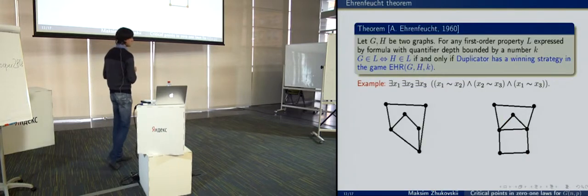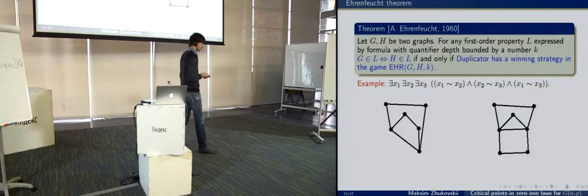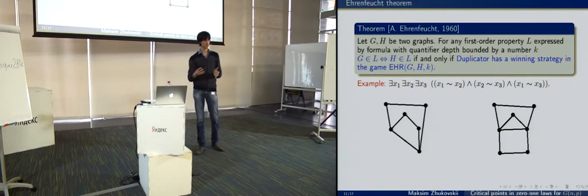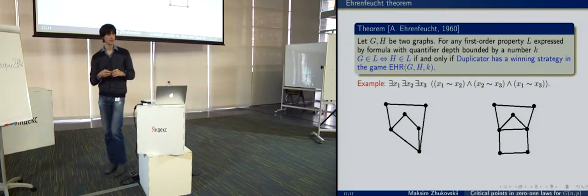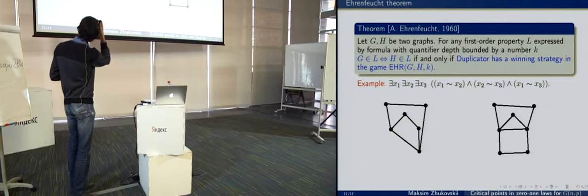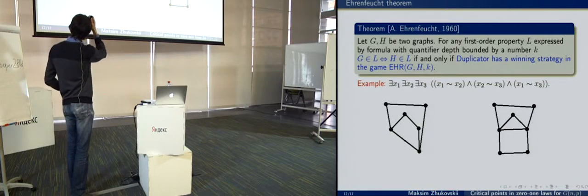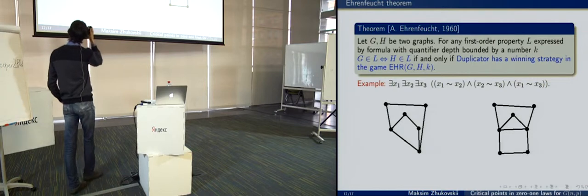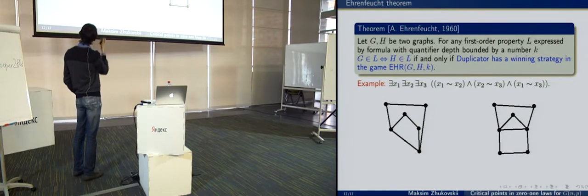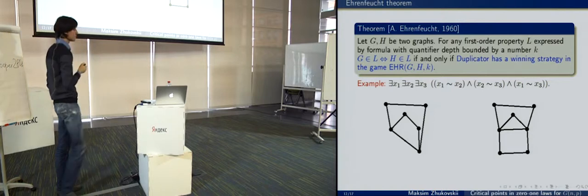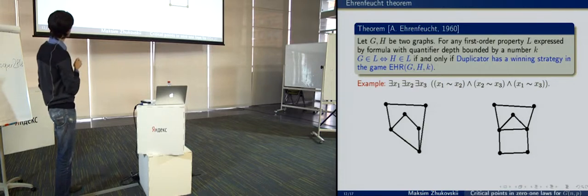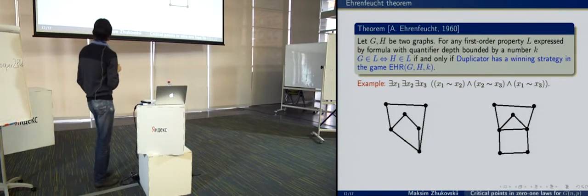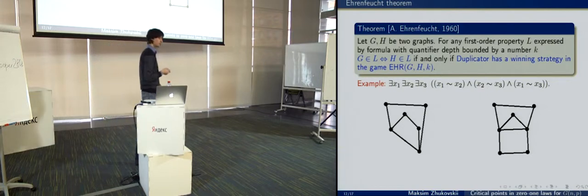And now Ehrenfeucht's theorem, the theorem about the connection between first order properties and Ehrenfeucht game. In the 1960s, he proved the following result. Let G and H be 2 graphs. Then for any first order property L expressed by a formula with quantifier depth bounded by k, this property holds if and only if duplicator has a winning strategy in the Ehrenfeucht game for graphs G and H with k rounds.